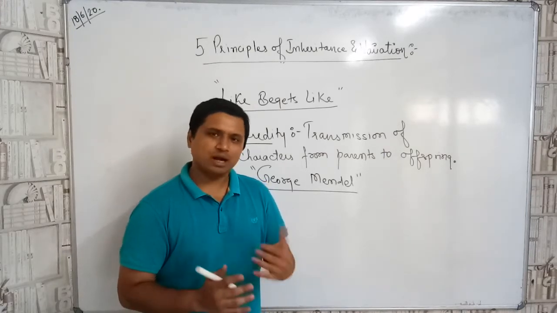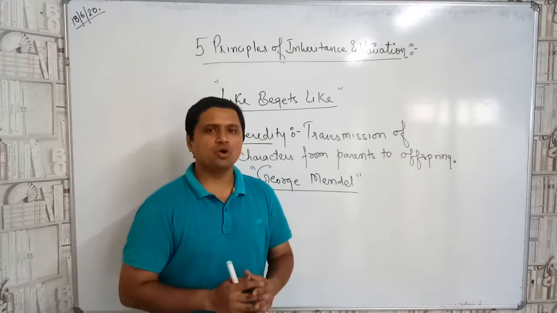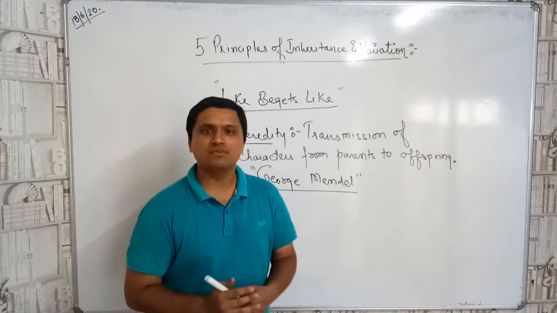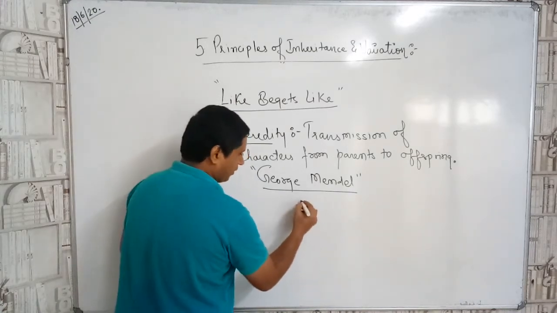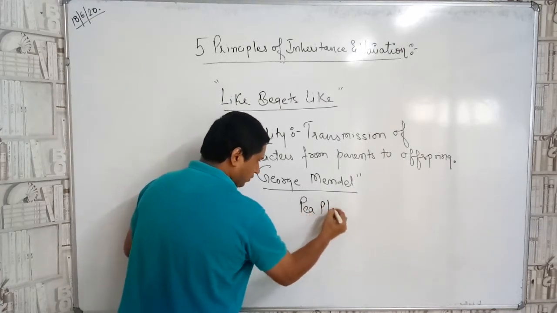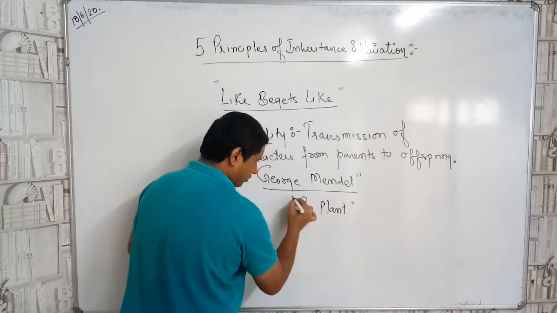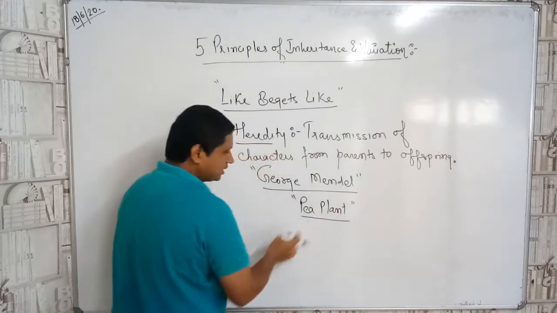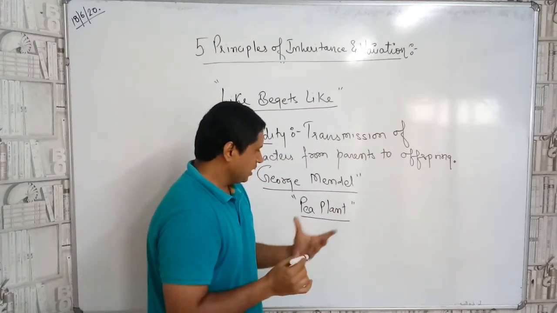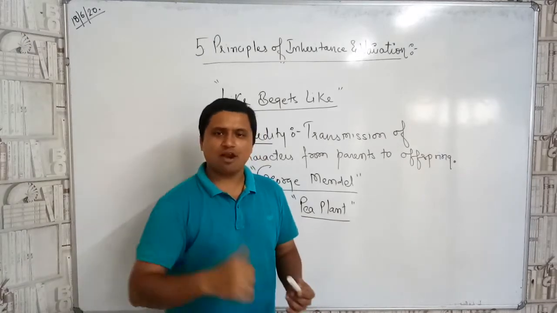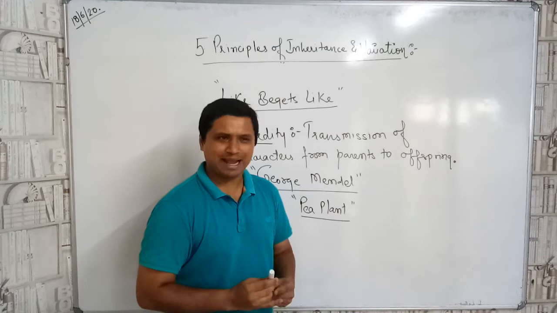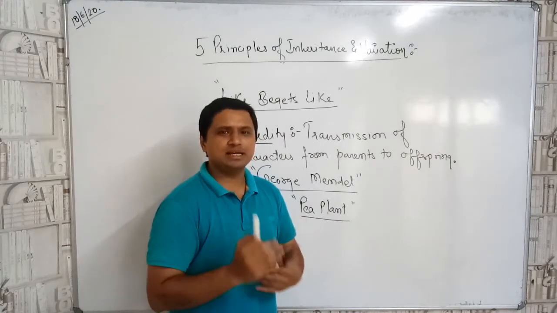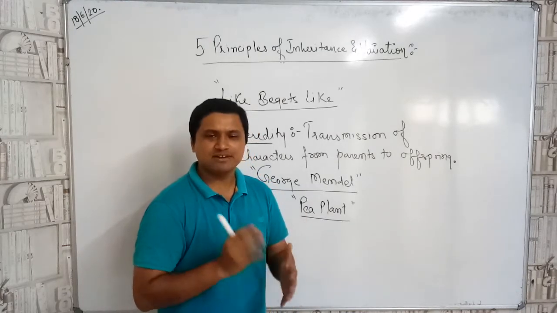So he started to grow plants in the backyard of the church, and the common plant that he grew was the pea plant. While growing the pea plant at the backyard, he came to see many contrasting characters and variations.